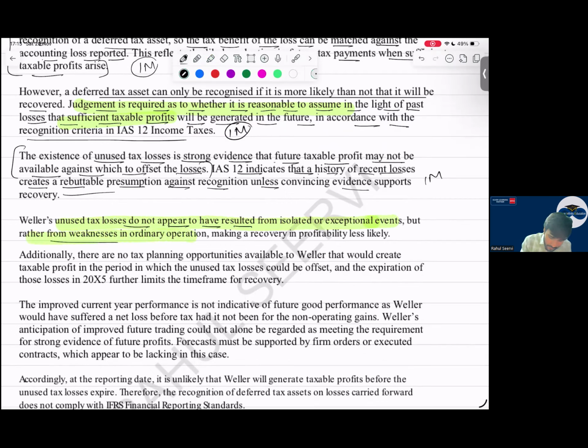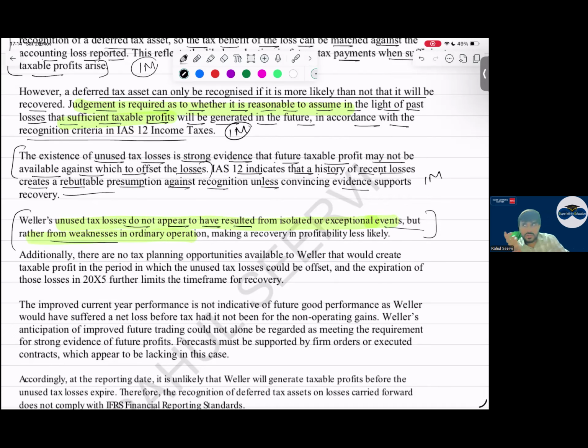Why are the profits not good? Don't write this so complicated. Write down a simple point: as we can see, the profits of the company are decreasing. These decreasing profits are not due to some one-off event in the year, like restructuring, etc. It is because the profits are decreasing and operating income is not there. All these are the reasons, so the profitability is very low.